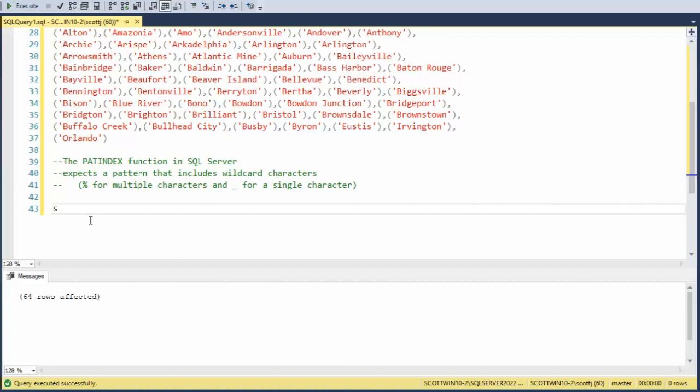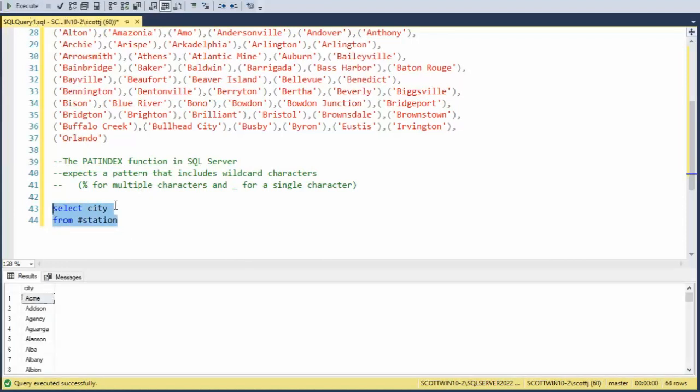So I'm going to say select city from #station. As you can see, this just goes and gets all the data for me. Now we're going to use patIndex. The first parameter is what am I looking for? I want to look for a single character, and I don't want it to start with a vowel. So I say bracket open, close, and then A-E-I-O-U, and then I don't care what comes after that.